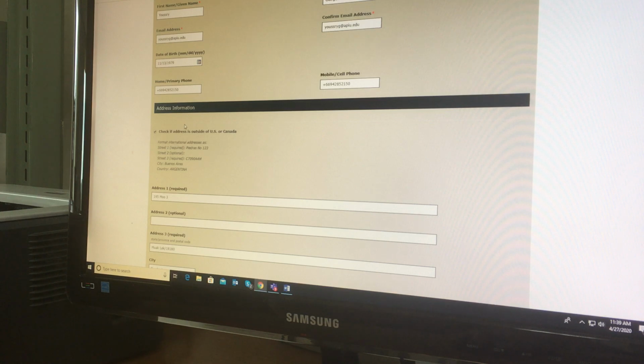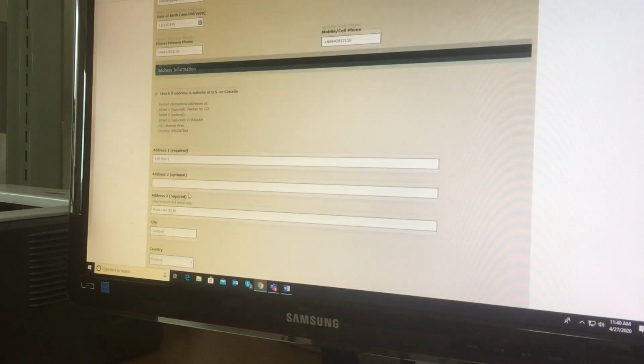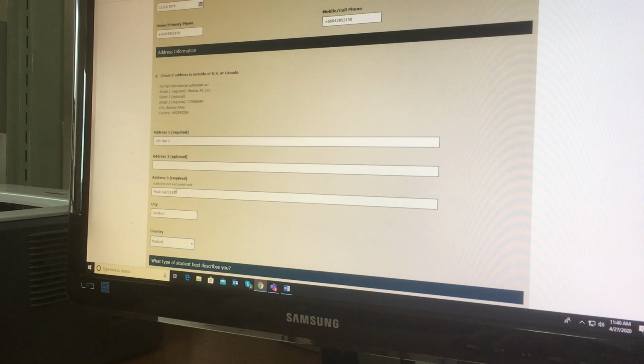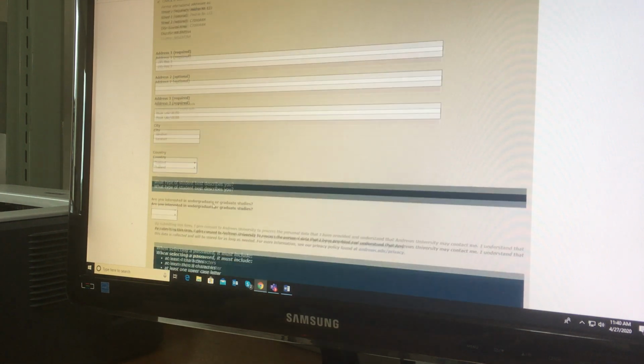After that, you have your address information. Address number 1 is required, so basically you give the street number or the street. Address number 2 is not required, but in address number 3 you have to put the state, province, and the postal code. Saraburi is our city, and then our country is Thailand.